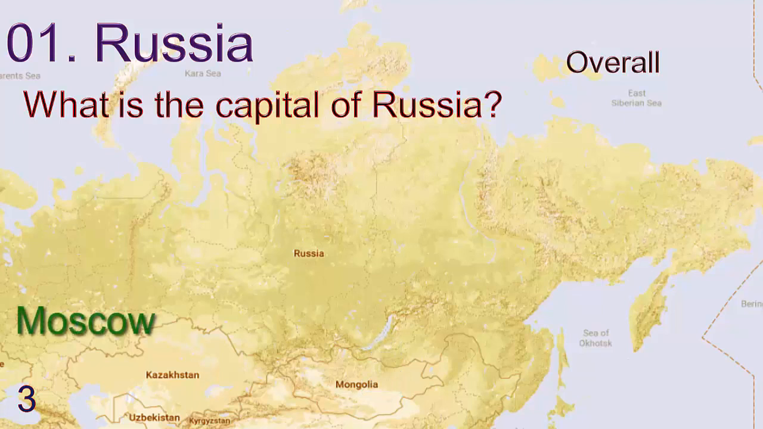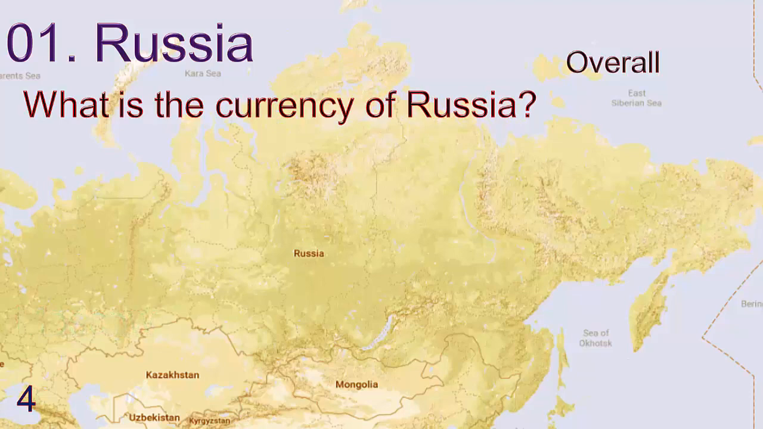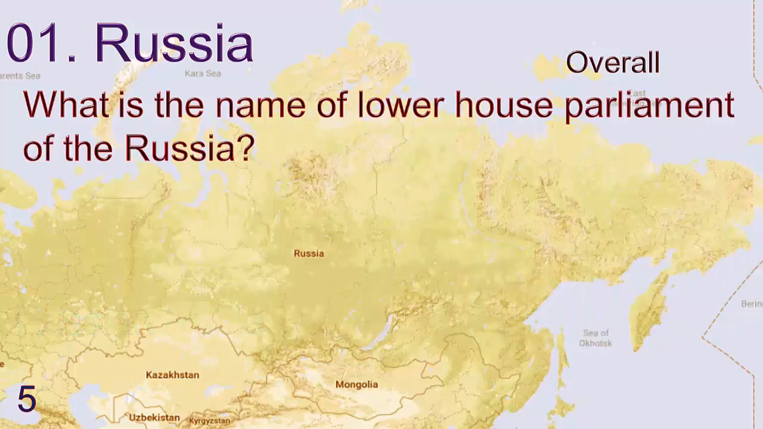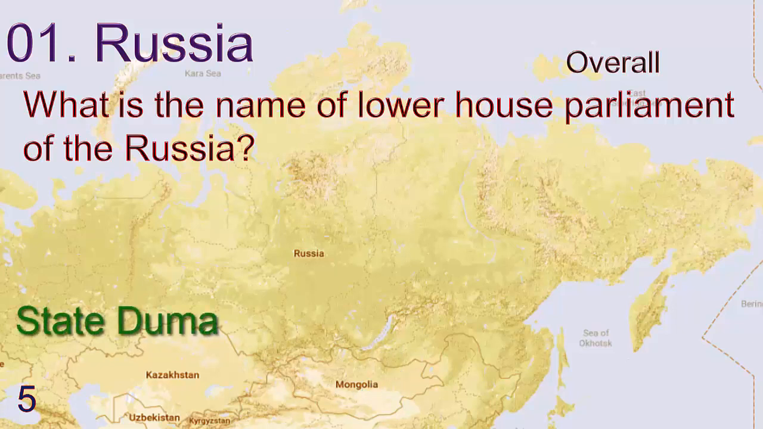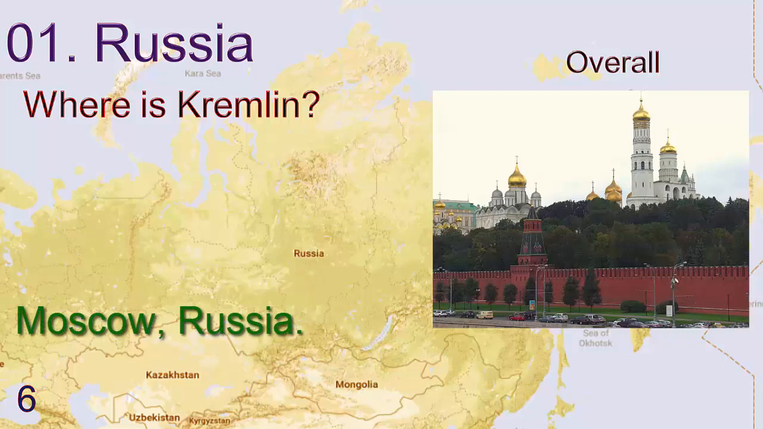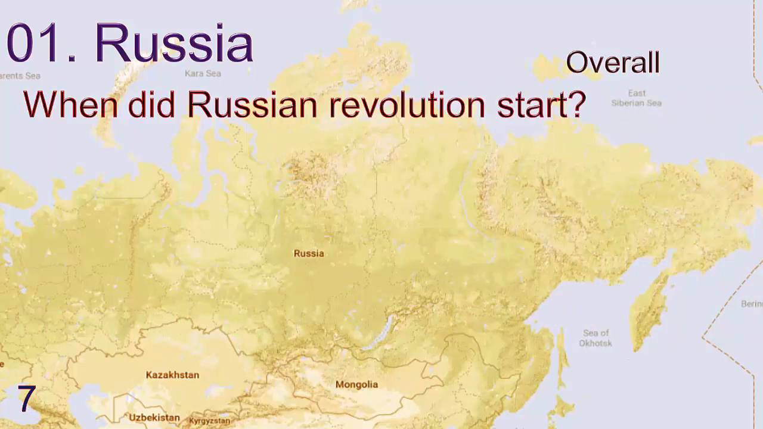Answer is Moscow. What is the currency of Russia? Answer is Russian ruble. What is the name of lower house parliament of Russia? Answer is State Duma. Where is Kremlin? Answer is Moscow, Russia. When did Russian Revolution start? Answer is March 8, 1917.